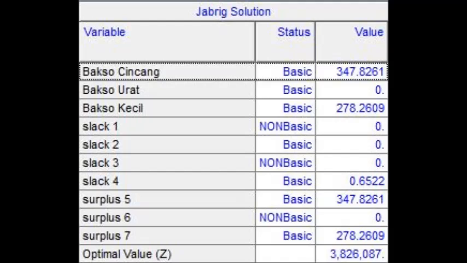And for the solution list, based on the table above, the analysis result shows that bakso cincang is 347.8261 meatballs, and bakso kecil is 278.2609 meatballs. The optimum revenue is 3,826,126,087 rupiah.